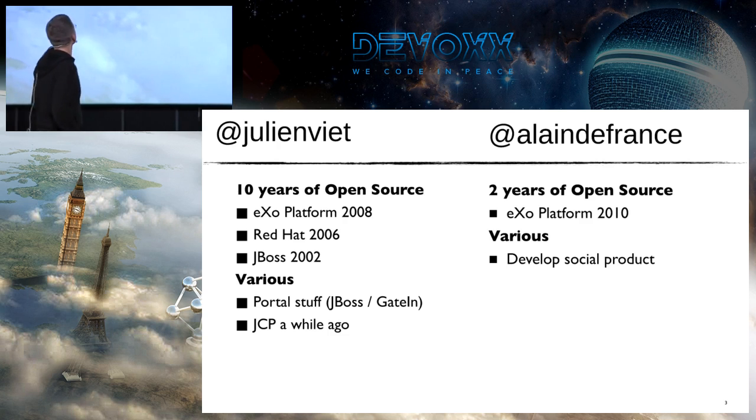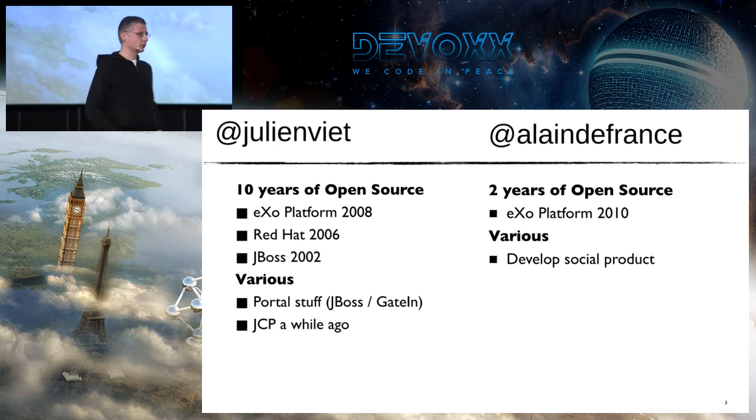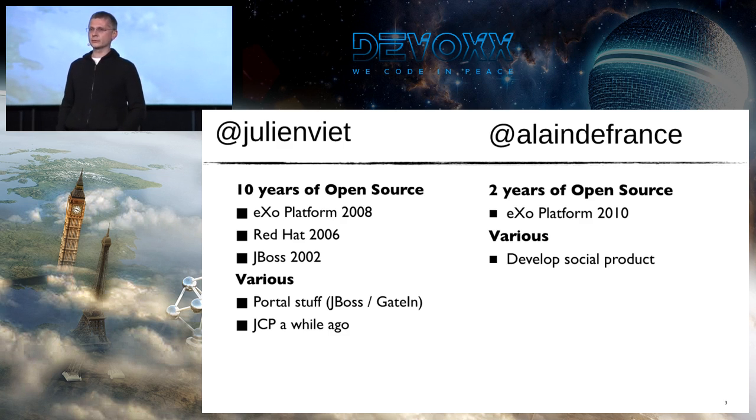So first, let's introduce ourselves. I'm Julien Viette. I've been developing open source software for 10 years. I've been involved in the JBoss story since 2002. Then I did open source at Red Hat, and today I'm working for eXo Platform, a company that also provides open source products based on open source projects.